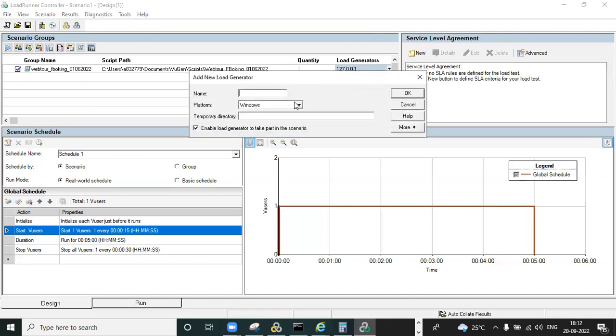Click on add, and the platform is also important. You need to select whether you are doing it for Windows or Linux. If it is Windows, you can select Windows. Maybe you are doing Linux, then you need to add the Linux platform. Now we are doing it for Windows, so you can select Windows, and you need to give the name of the LG.